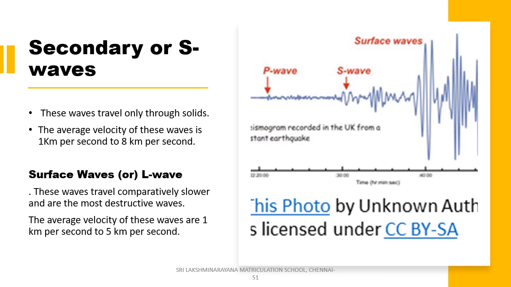Next comes the last one, surface waves or L waves. These waves travel comparatively slower and are the most destructive waves when compared to P and S waves. They are similar to P waves, but they travel primarily along the ground surface. They are not much felt on the surface of the earth crust. The average velocity of these waves is 1 km per second to 5 km per second.